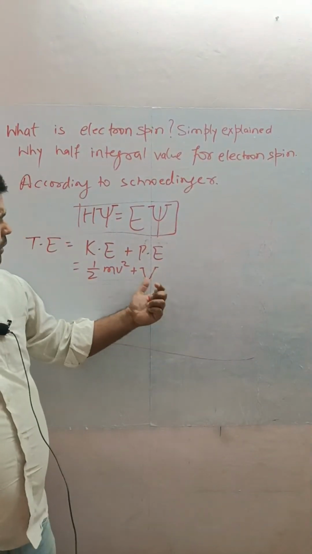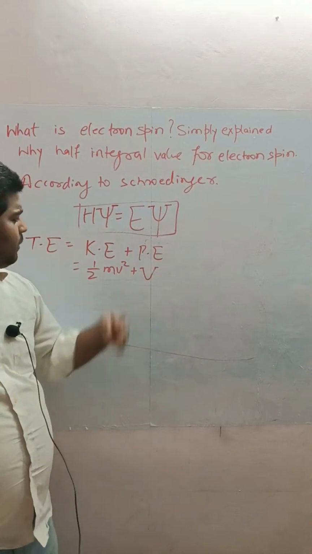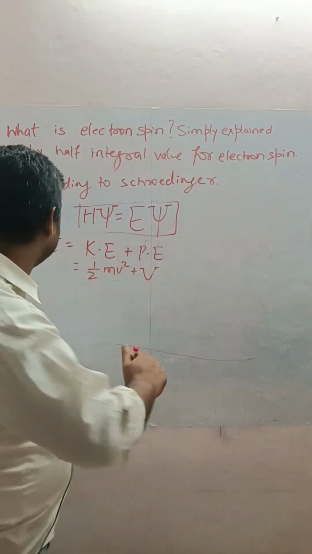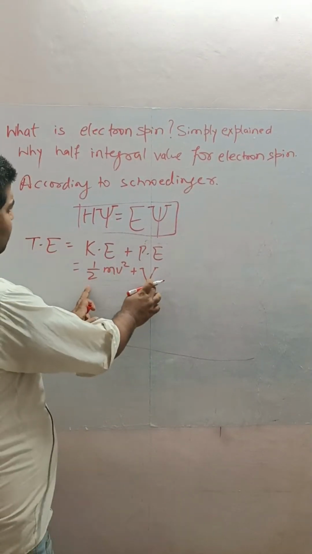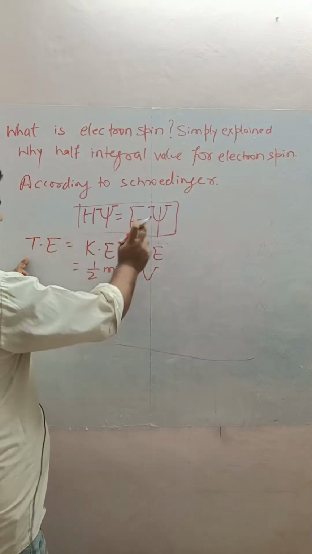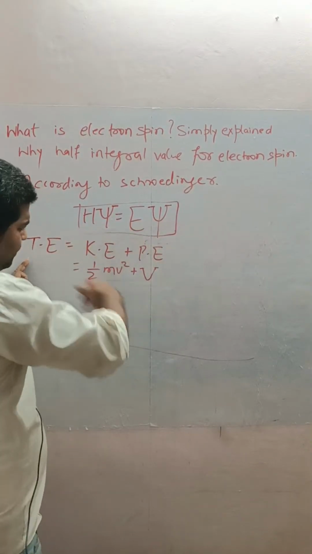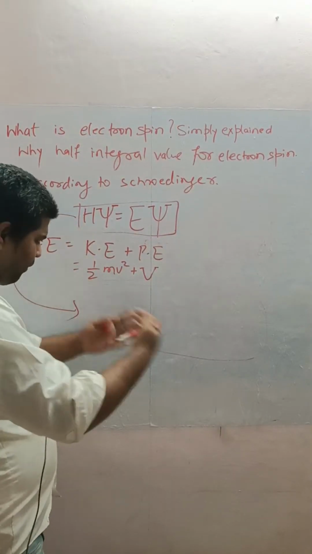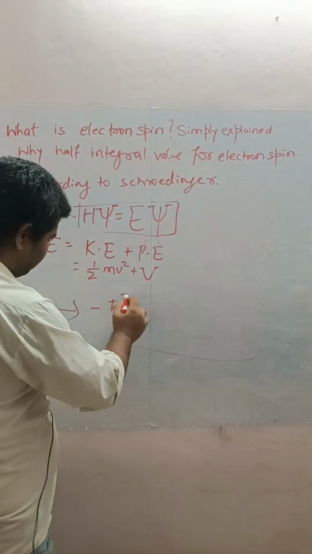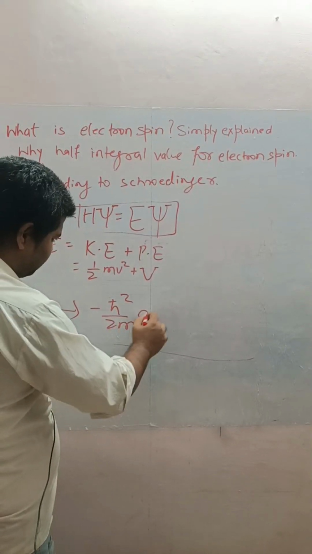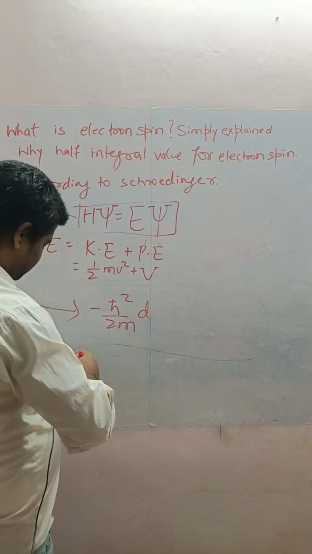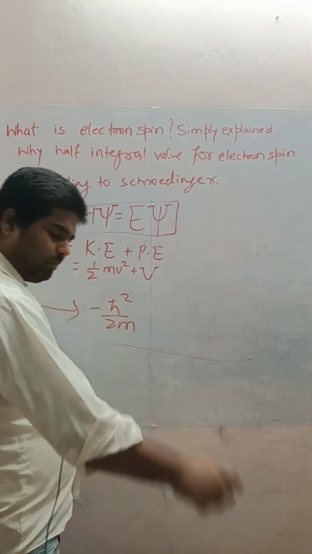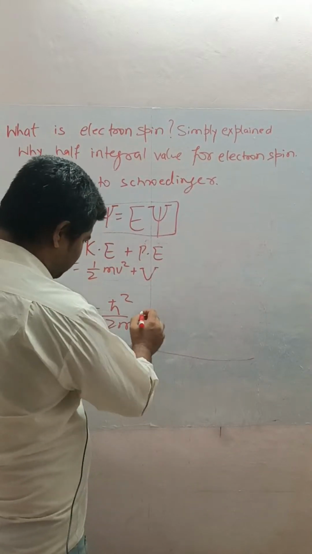No particular value, but a V representing the potential energy of the electron inside an atom. He used this term to represent the total energy, and after utilizing this in the equation, it has a form like this. I'm explaining it in one dimension, 1D.